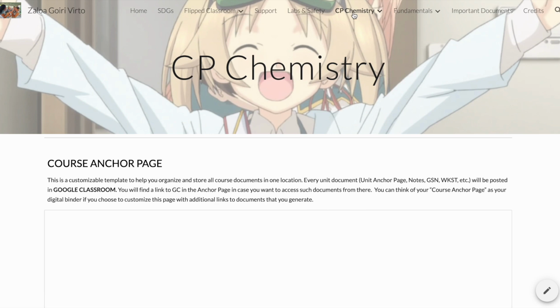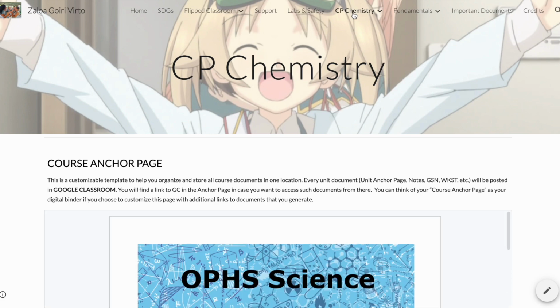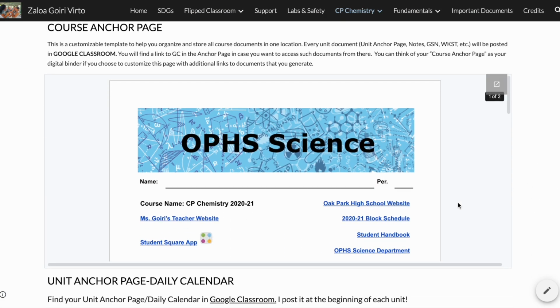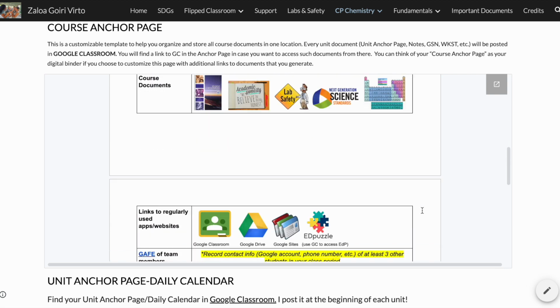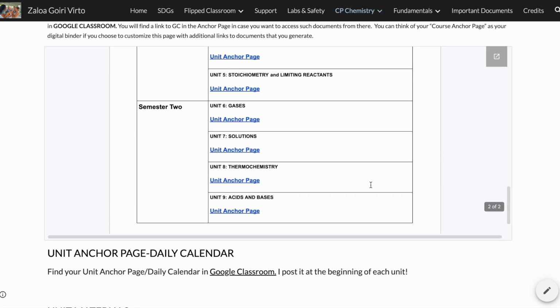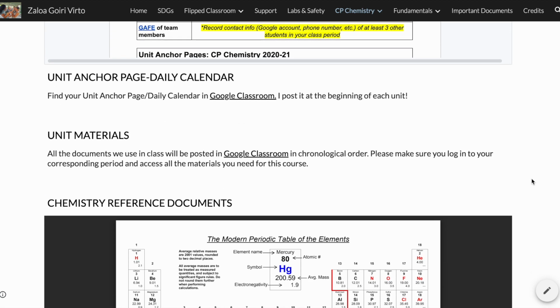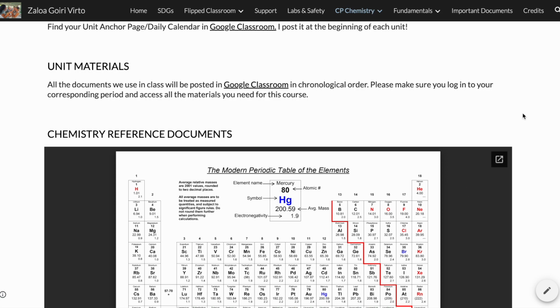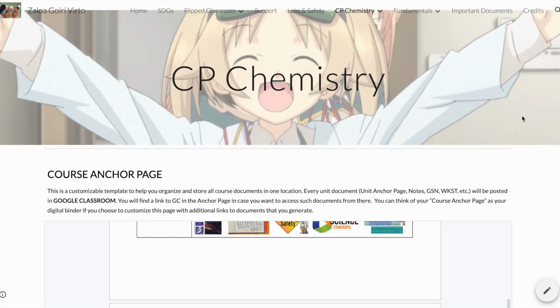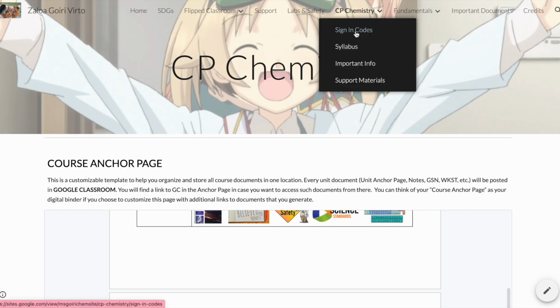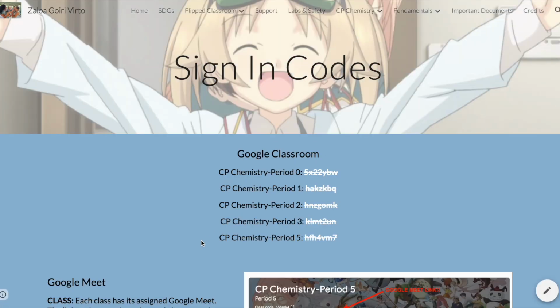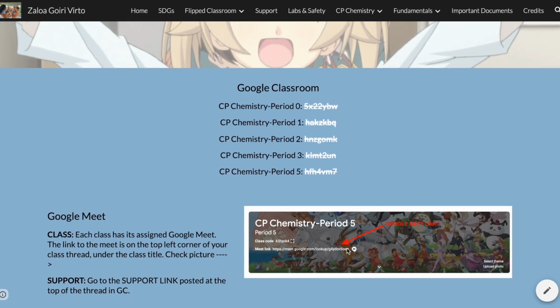This section over here is the section on CP chemistry, the main subject I've been teaching for the last years. And the documents that you see here are hyperdocs created by me for the kids to access their classroom information. They are hyperlinked, and they have links to many different types of resources for them to use. Over here, this is just the periodic table embedded, nothing special, nothing complex. Here you can see the sign-in codes for the kids to join Google Classroom, and this is a little picture that I edited a little bit for them to understand how to access the Google Meets.